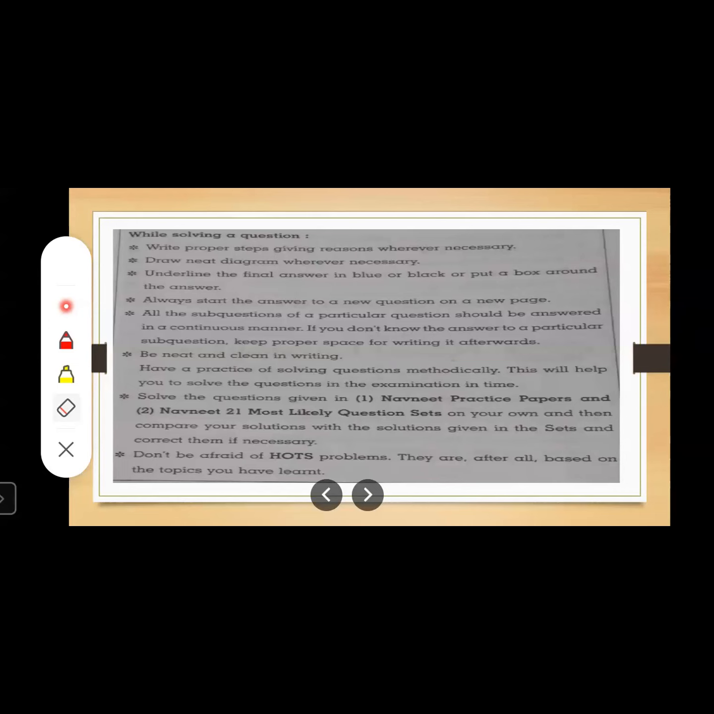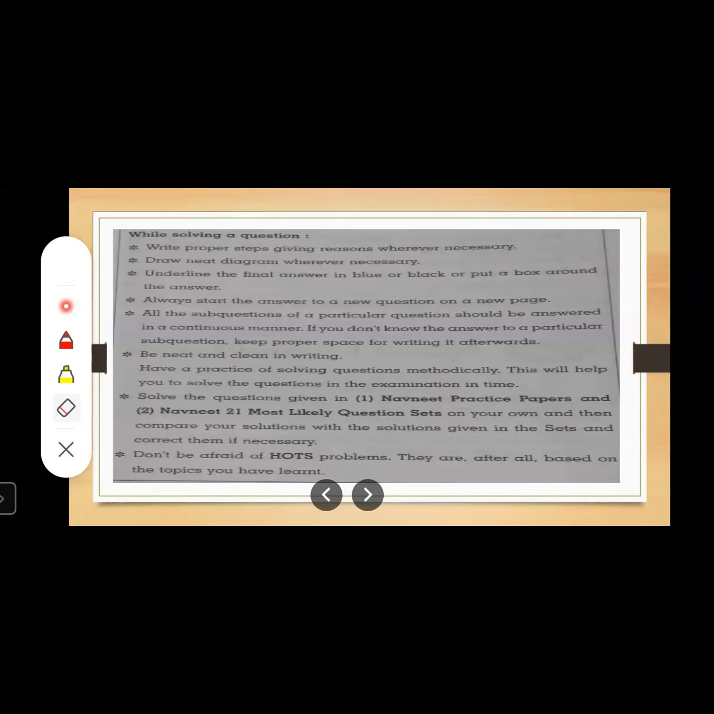Moving to the next point, be neat and clean in writing. Don't do overwriting. Have a practice of solving questions methodically, means you should follow all the methods. Don't solve any sum randomly. You should follow all methods. This will help you to solve the questions in examination in time. Now, solve the questions given in Navneet practice papers or Navneet 21 sets, most likely question sets on your own, and then compare your solutions with the solutions given in the set and correct them if necessary.